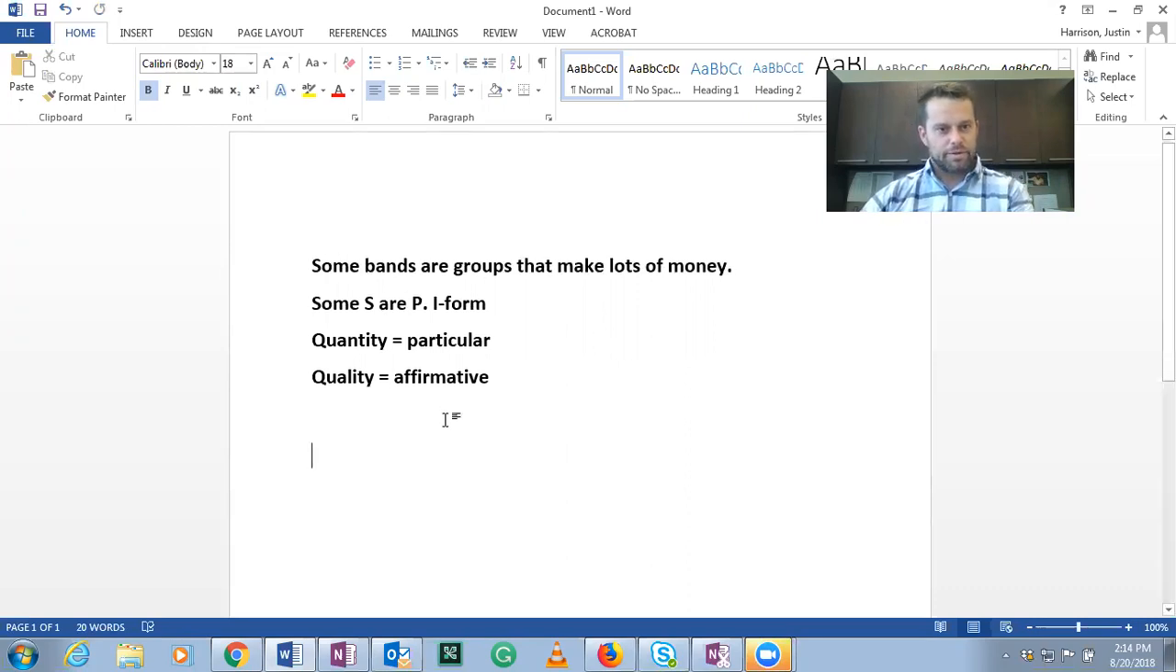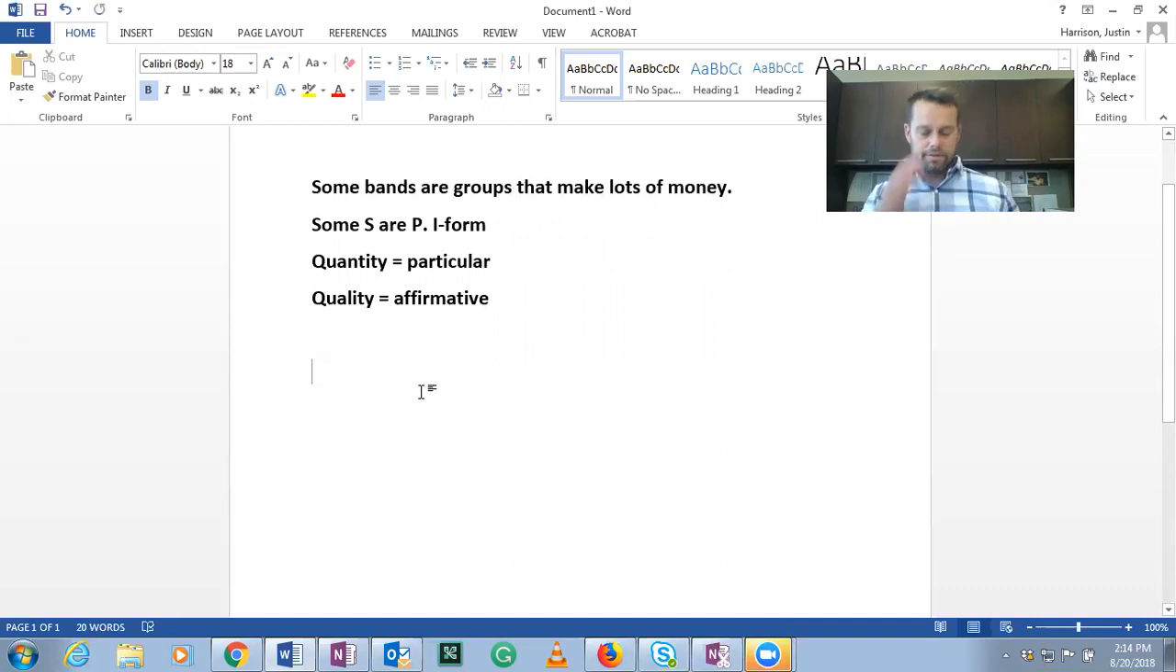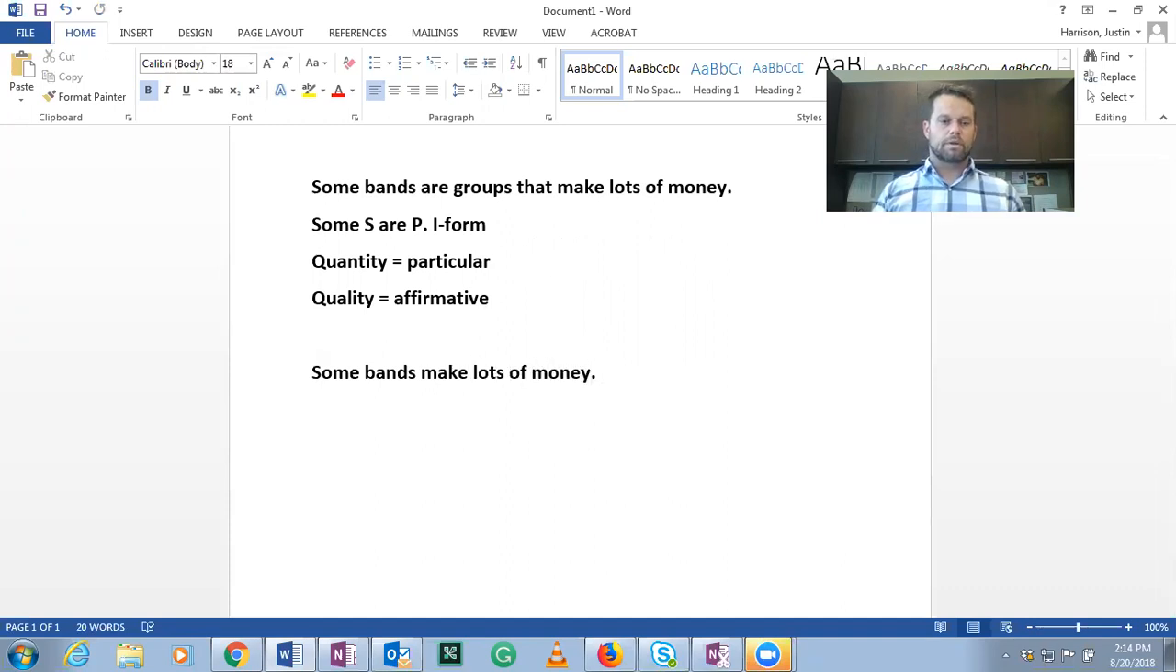Okay, so I want to talk about something else though here, because a lot of times propositions or statements will not be in a categorical form. And here's another example. What if I said some bands make lots of money? Well, you can see that that's not in categorical form because there's no copula, right? So then you think to yourself, well, maybe I just need to add the copula.